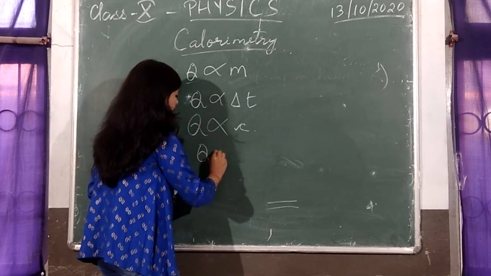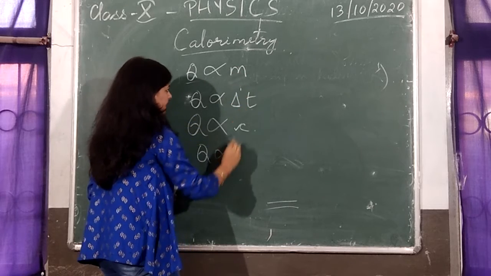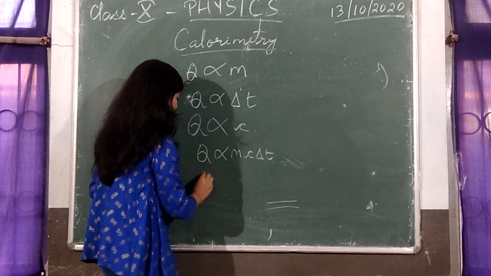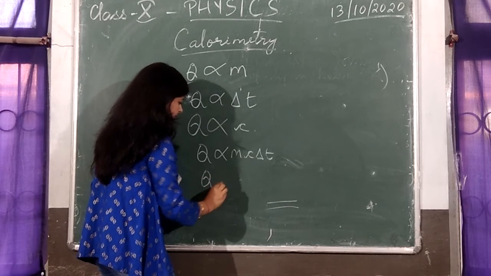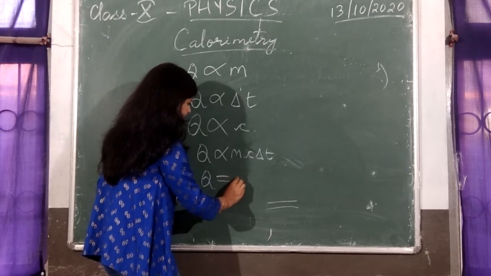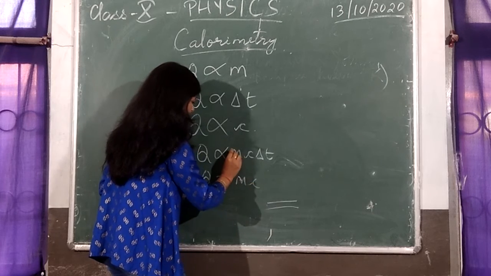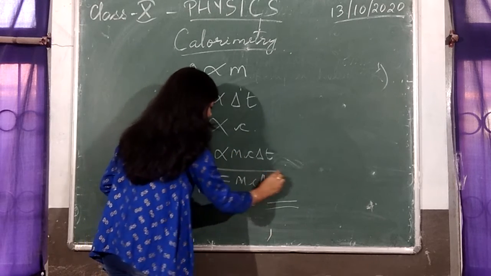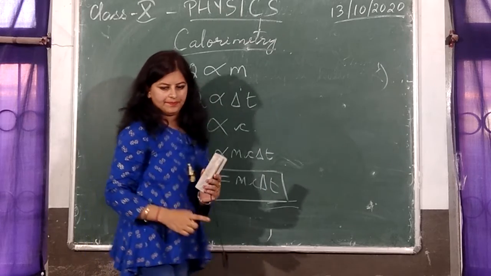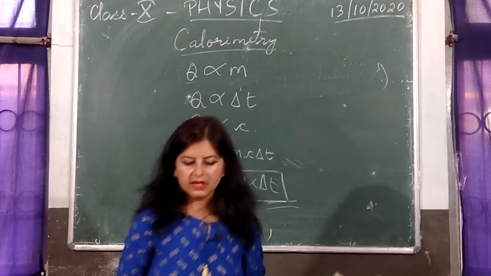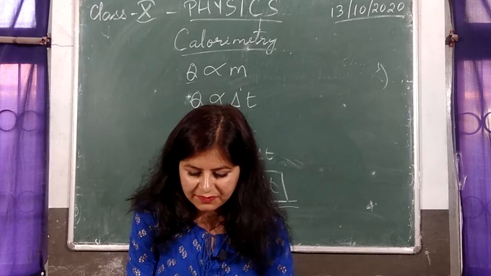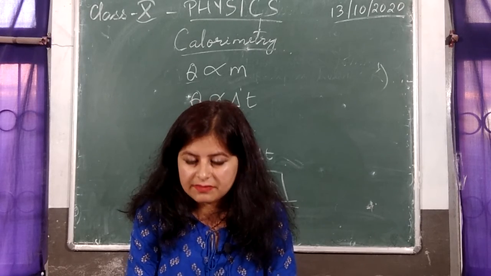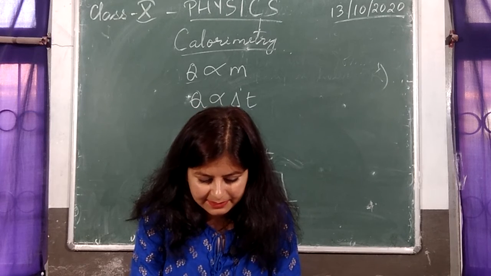On combining these three, you will get Q proportional to m c delta T. Or mathematically in the SI system, the constant K will be equal to 1, so it can be written as Q = mcΔT, where c is the specific heat capacity which specifies the material, m is the mass of the body, and delta T is the change in temperature.